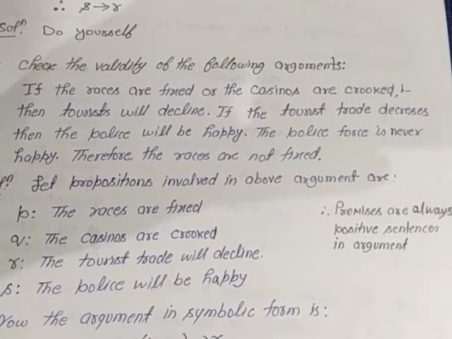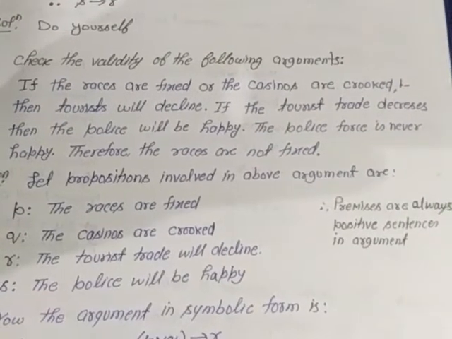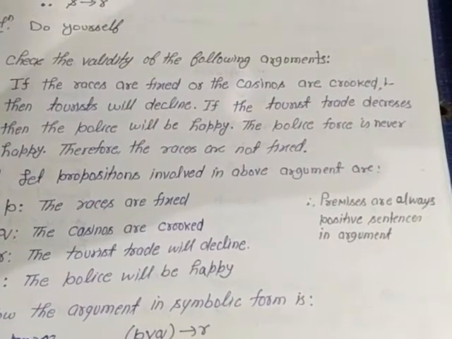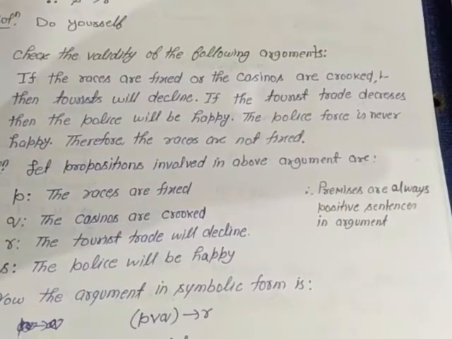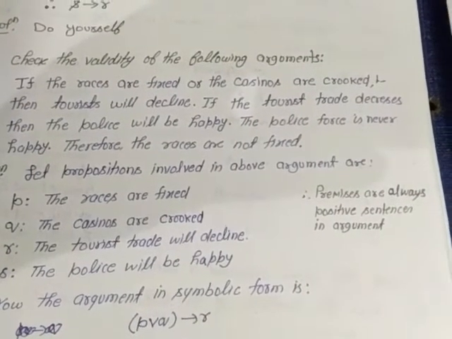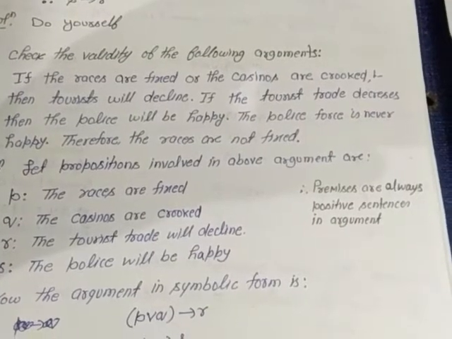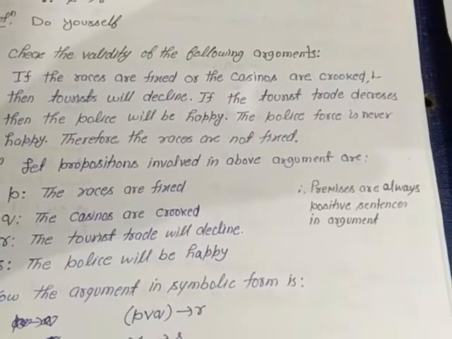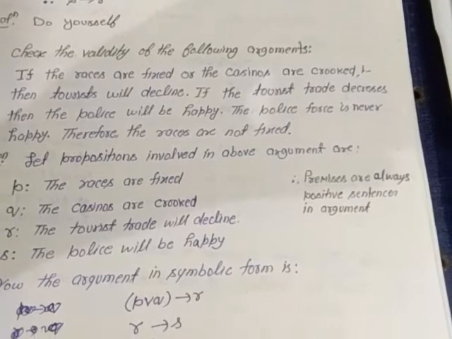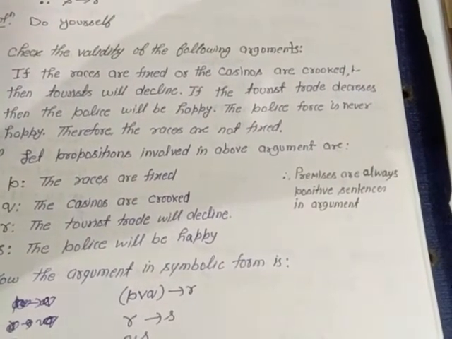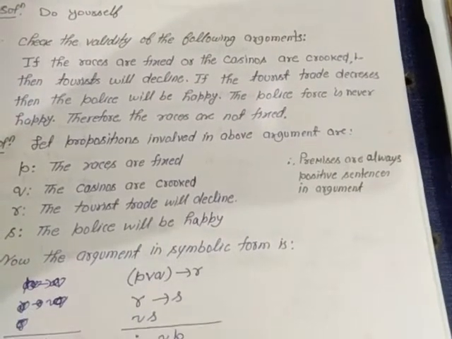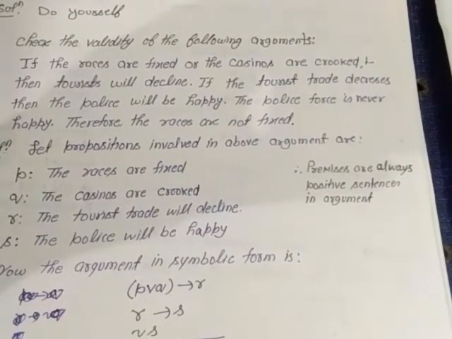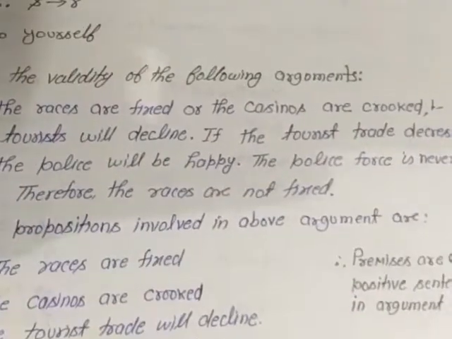The given argument is: if the races are fixed or the casinos are crooked, then tourist trade will decline. Here one word is missing, tourist trade will decline. If the tourist trade decreases, then the police will be happy. The police force is never happy, therefore the races are not fixed.